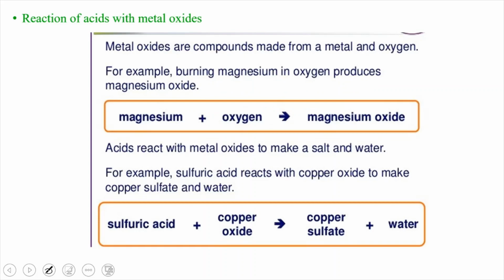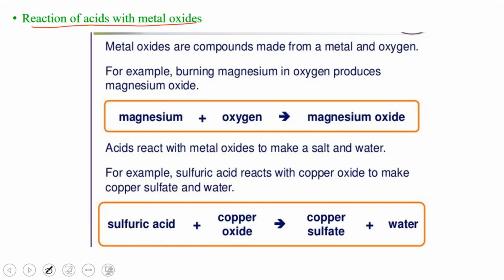So, the reaction of acids with metal oxides. In the previous class we discussed what will happen if acids react with metals, with metal carbonates and bicarbonates, and with bases. These are all chemical properties of acids and bases. Now today's topic is the reaction of acids with metal oxides.